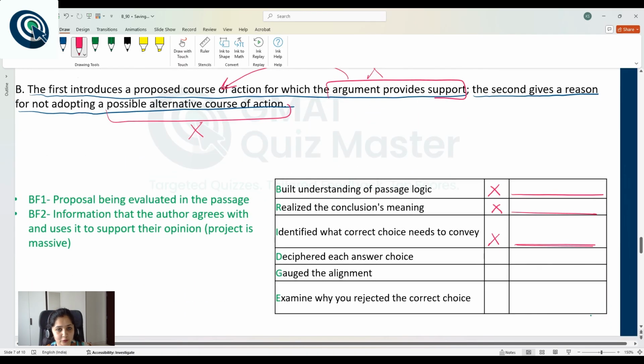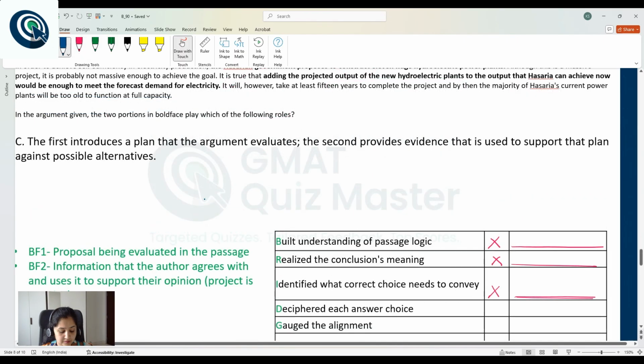With this, let's move to choice C. Choice C: the first introduces a plan that the argument evaluates. So, yes, BF1 introduces a plan that the argument evaluates. That is correct. Let's read the second portion. The second provides evidence that is used to support that plan against possible alternatives.